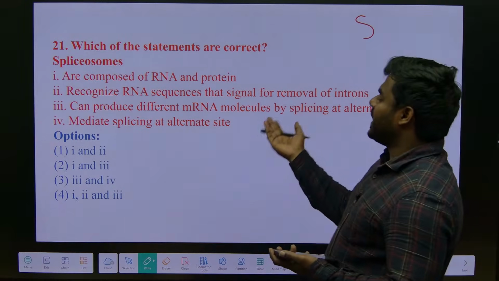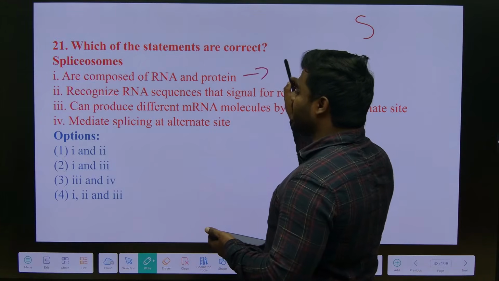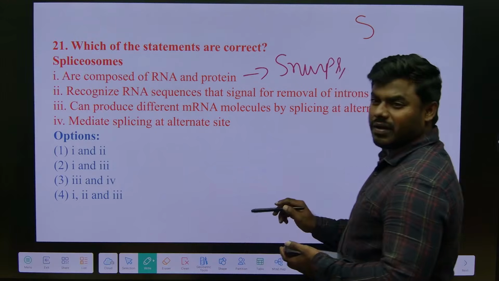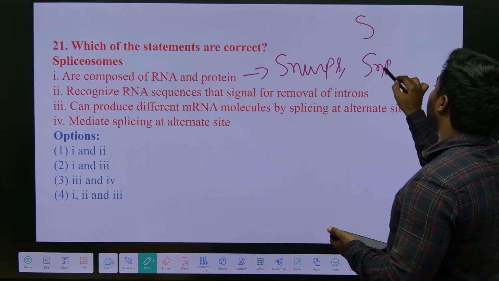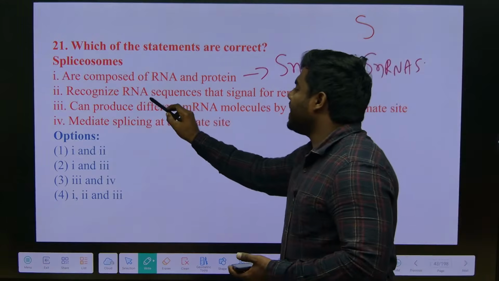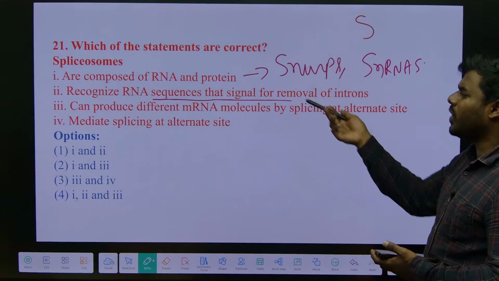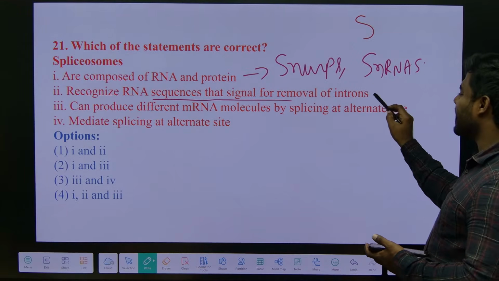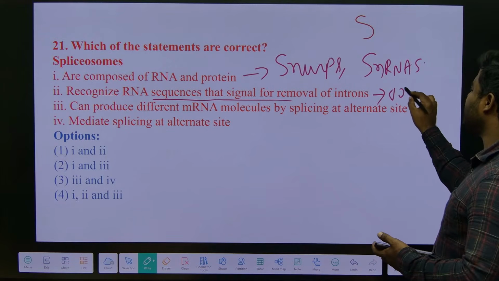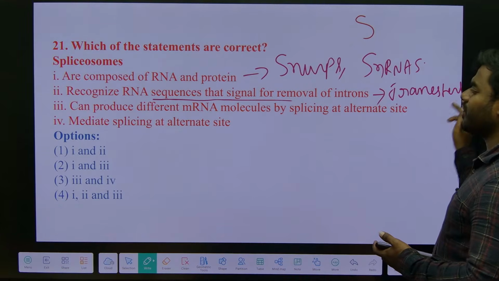Which of the statements are correct about the spliceosomes? What we studied? Okay, answer first. They are asking about spliceosomes. They are composed of RNA and protein. RNA and proteins together are called snRNPs. If only RNAs are present, we call them snRNAs. They recognize RNA sequences that signal for removal of intron. The ultimate goal of the spliceosomes is to remove the intron. What is the name of the mechanism? Transesterification.